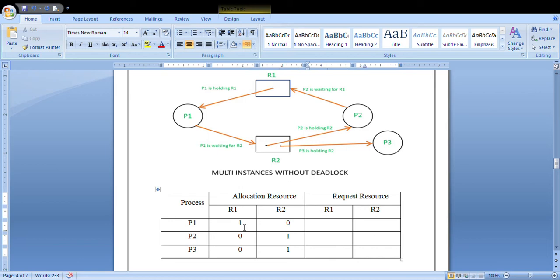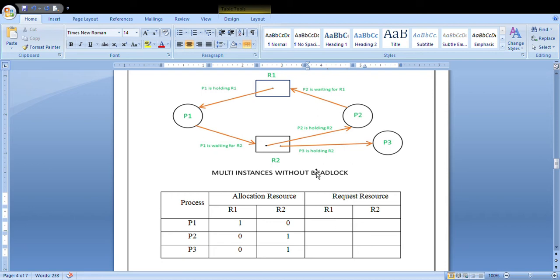Now this is the request resource. The previous table that you have completed is the allocation resource table. It is nothing but which resources are allocated to each and every process. You are specifying that. Here, if the P1 process is requesting any other resource, you will consider that resource as 1. If it is not requesting or not waiting for the other resource, you will consider it as a 0.